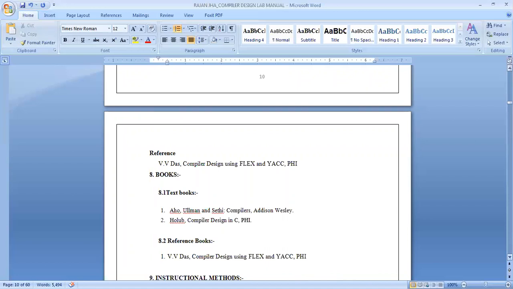I want to tell you about the prerequisite for this lab. You need to know C and C++. We will execute all the programs in C or C++ language. So it is the main prerequisite for this lab.